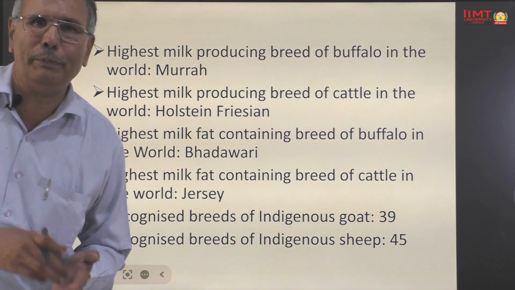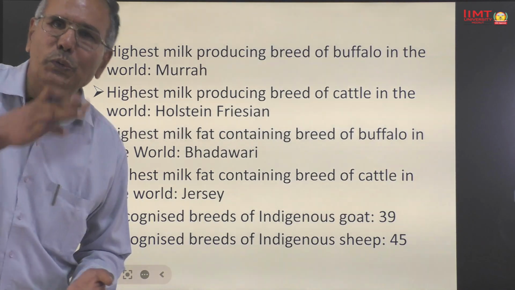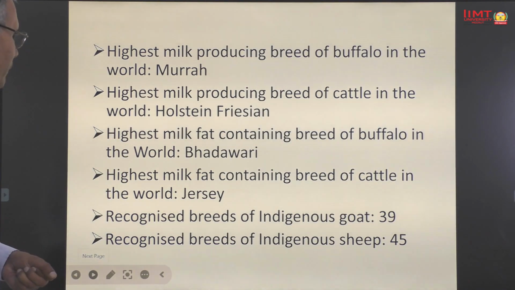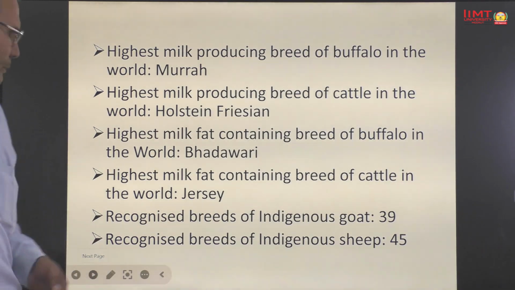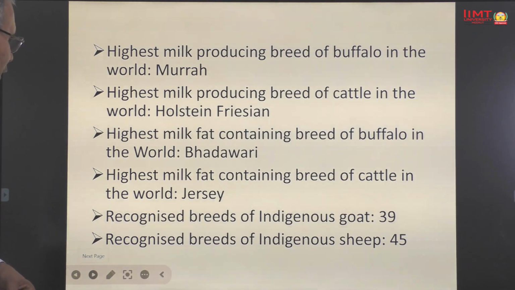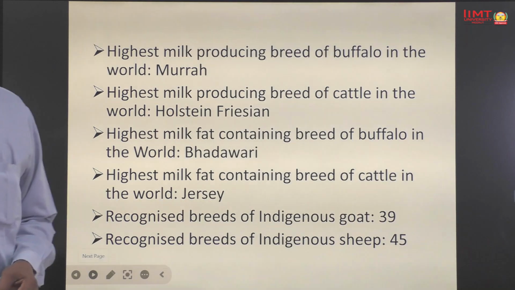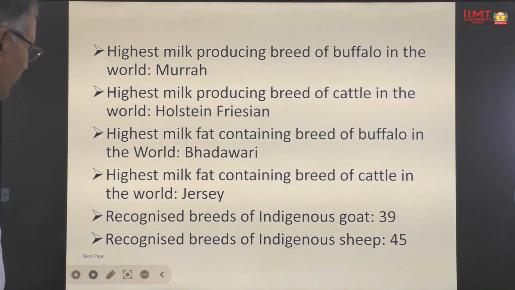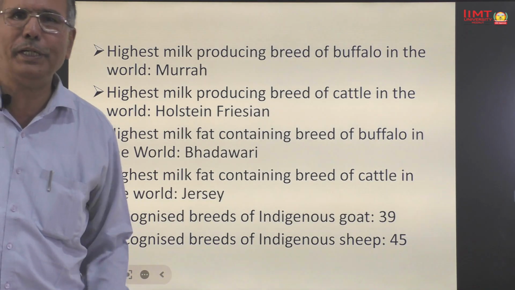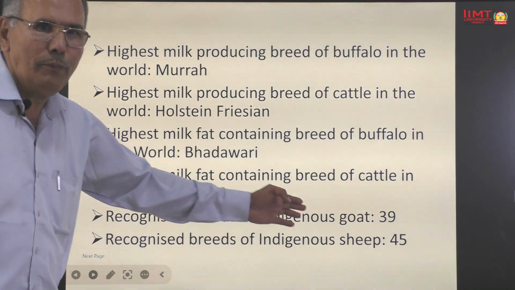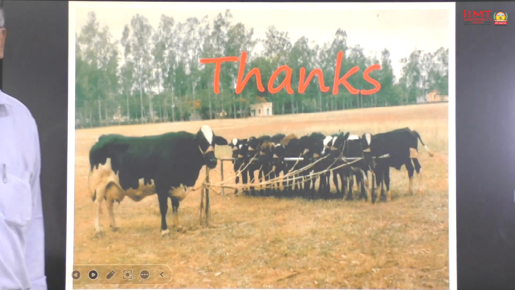This breed of buffalo belongs to UP. The highest milk fat containing breed of cattle in the world is Jersey. The recognized breeds of indigenous goats are 39, and recognized breeds of indigenous sheep are 45. Thanks, students.